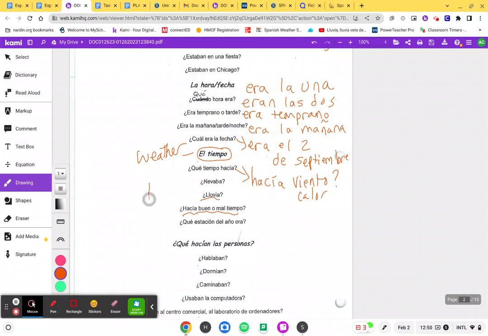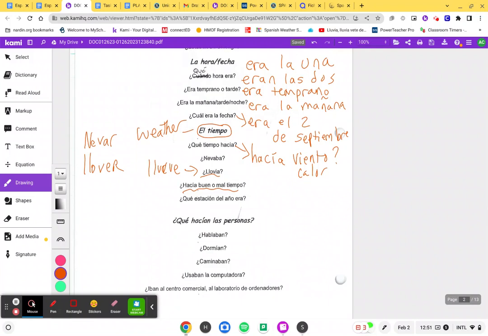Sometimes we say hace calor or hace frío or hace viento, hace buen tiempo. But sometimes we just say llueve in the present. Llueve. So now we're going to say llovía because that's the verb llover, to rain. So we can say it was raining, or nevar is to snow. So maybe you say nevaba, it was snowing. Those are just different ways to talk about the weather.